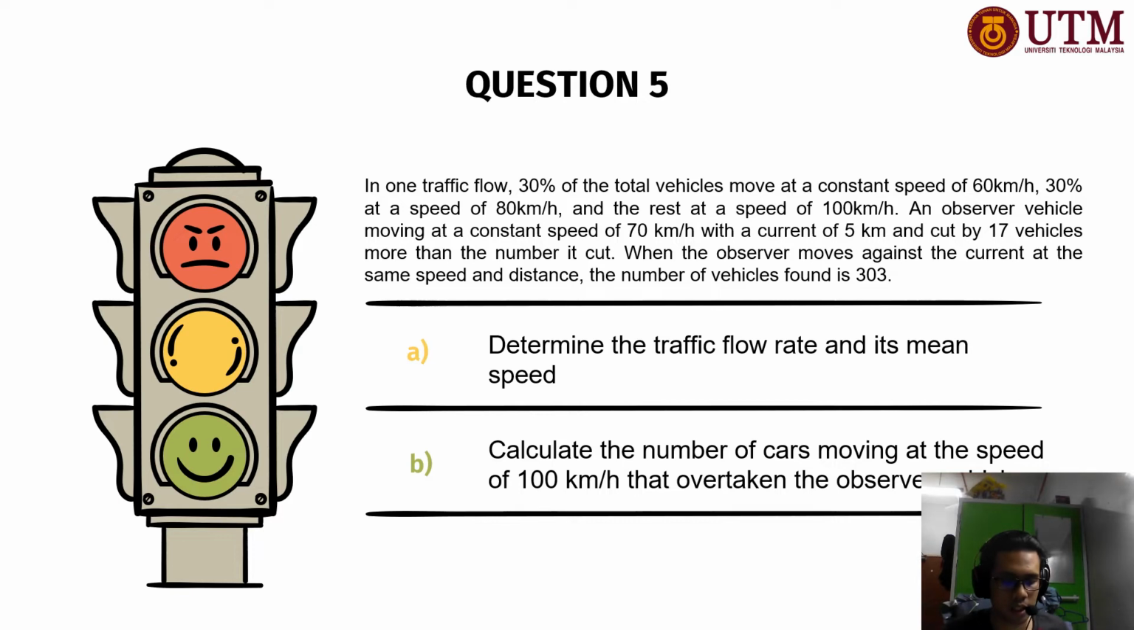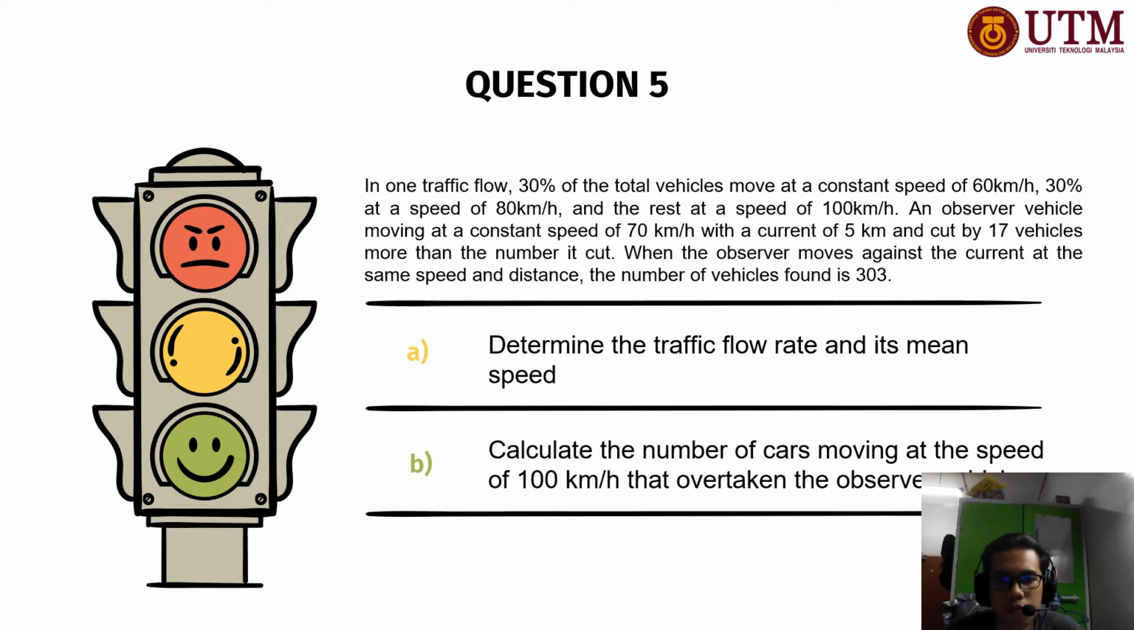Alright, so basically let me tell you about question 5 first. Let me read the question real quick. In one traffic flow, 30% of the vehicles move at a constant speed of 60 km per hour, 30% at the speed of 80 km per hour, and the rest at the speed of 100 km per hour.